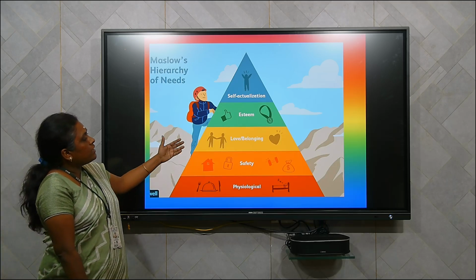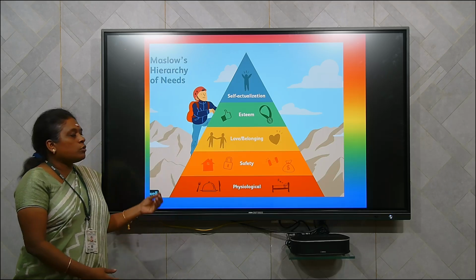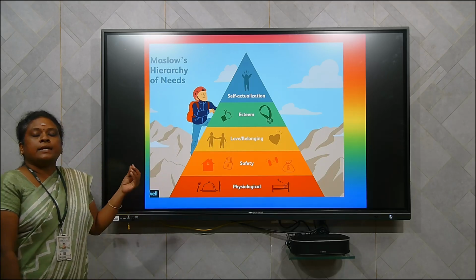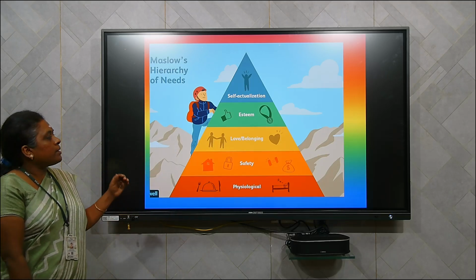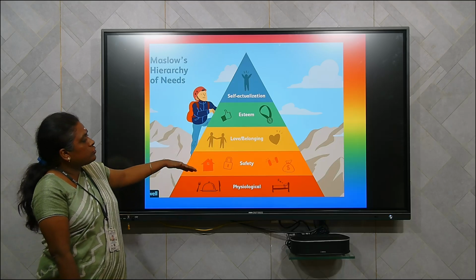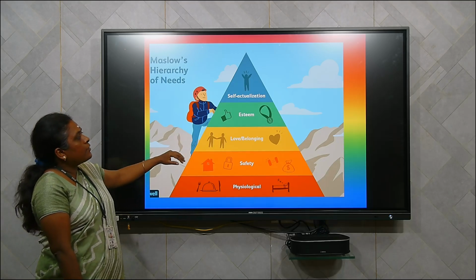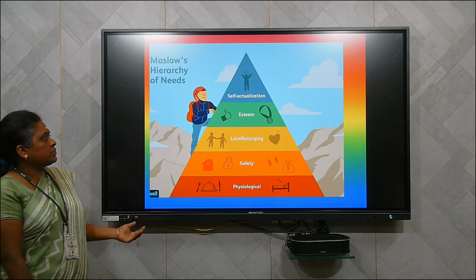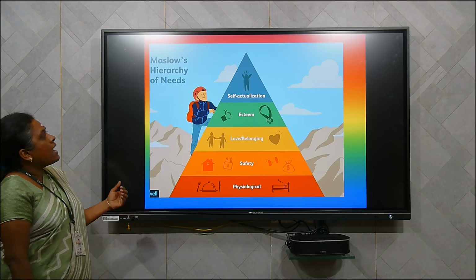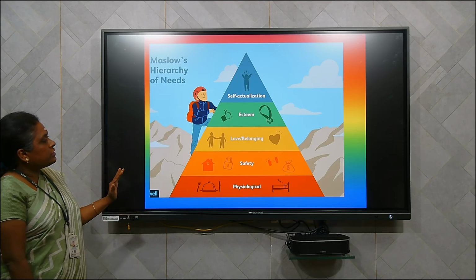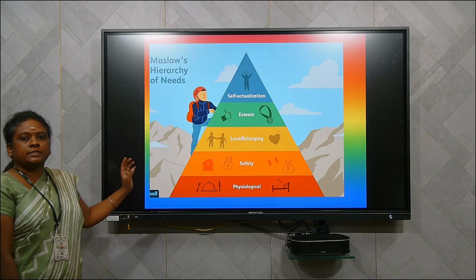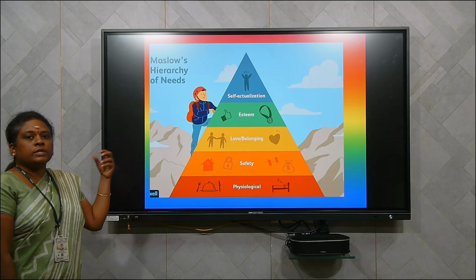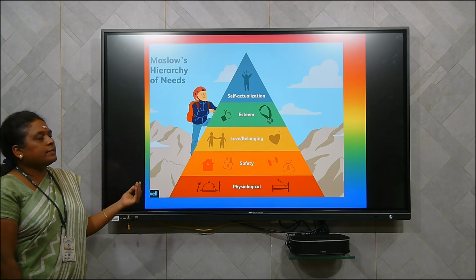And next, he will have a belonging need. Even though these 2 needs are satisfied, he needs some companion to lead the life. So the individual is going to satisfy the 3rd need. And the 4th one is the self-esteem need. He has to get recognized by others in society. He has to feel proud. And the last need is the self-actualization need. So these are the 5 needs expressed by Maslow according to his theory, his perception regarding motivation.